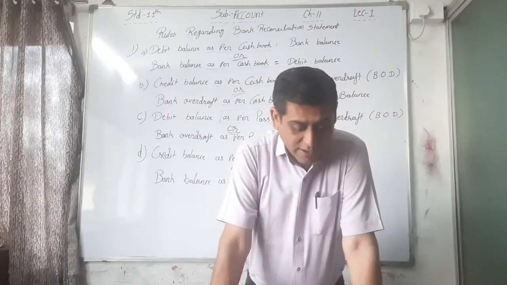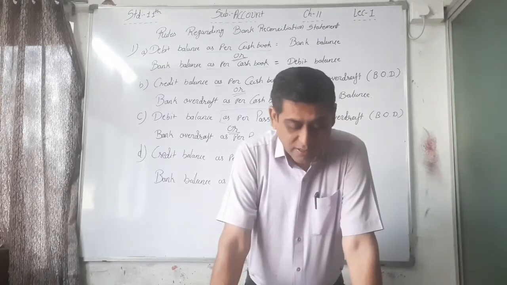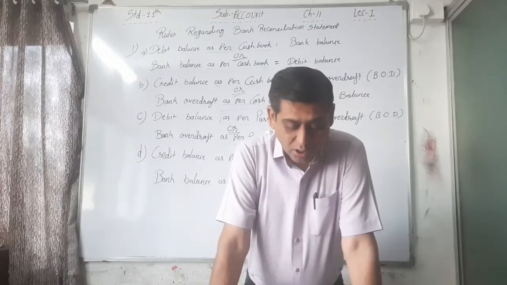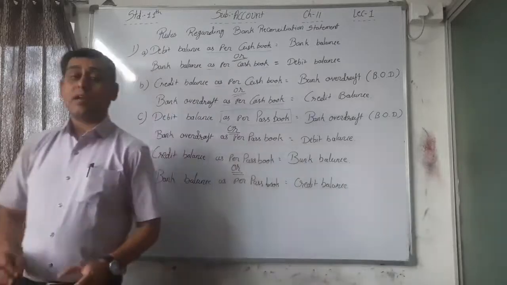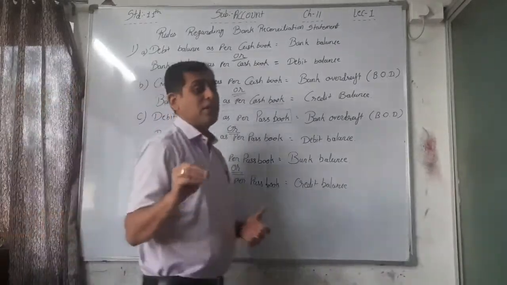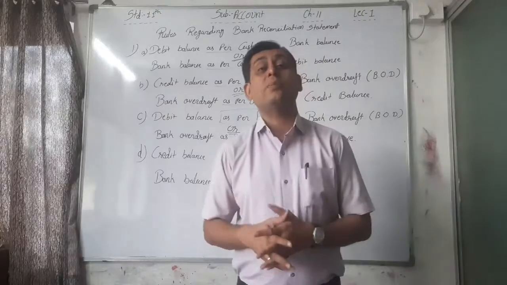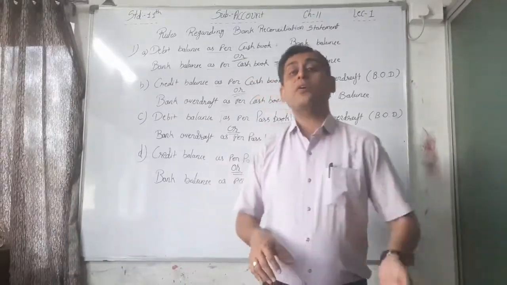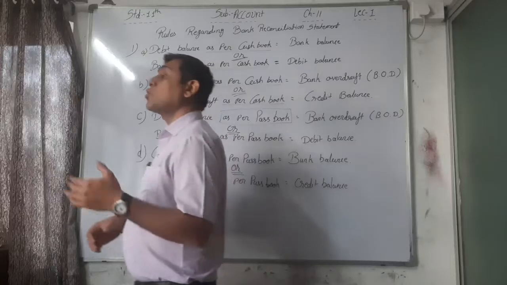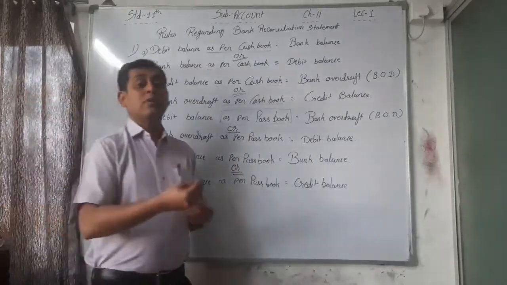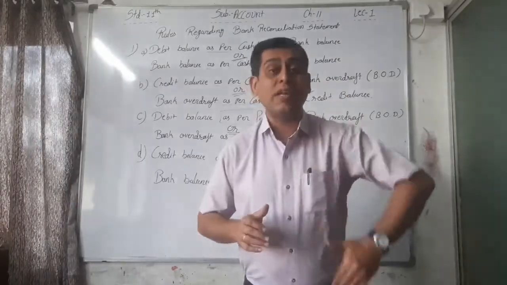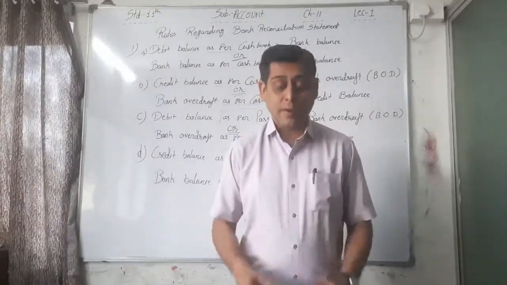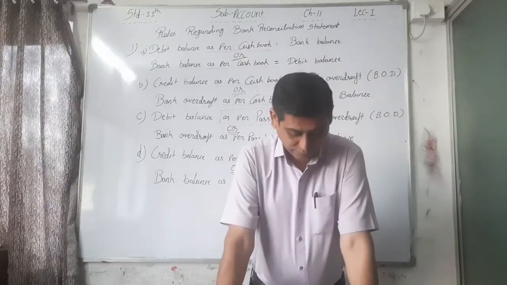Because of the preparation of the bank reconciliation statement, if any accounting errors are committed either by the trader or by the bank, they also come to notice. It is not that the mistake is always made by the trader only. The bank may also make mistakes. So whether the bank or the trader makes the mistake, we can notice that mistake in this statement. Okay, and then write that down.